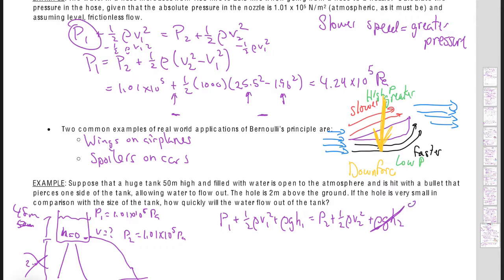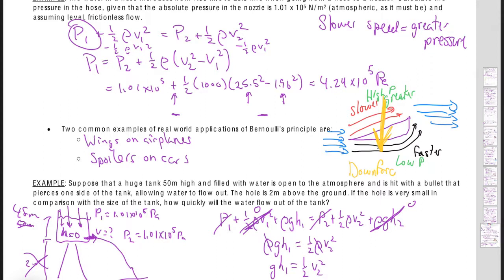Now at the top it's considered to be a static fluid, right, so it doesn't matter, it's not moving. The pressures, the absolute pressures, are equal because they're both open to the environment, so it's just atmospheric pressure, which then just tells me it's rho g h1 equals 1/2 rho V2 squared. And the way you think about it is this is all pushing down, causing the water to come spewing out of here. Okay, so densities are equal because it's all the same liquid, it's all the same water.